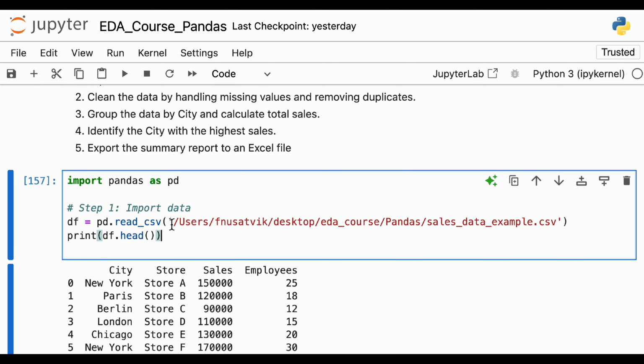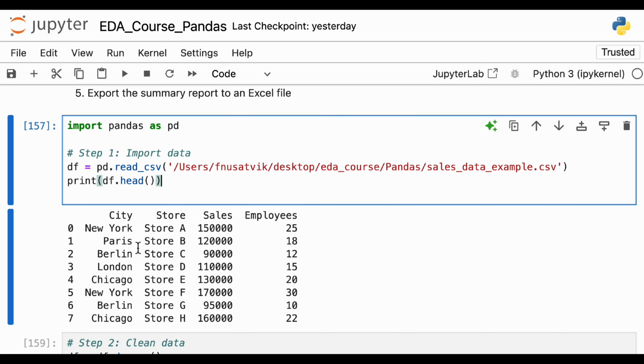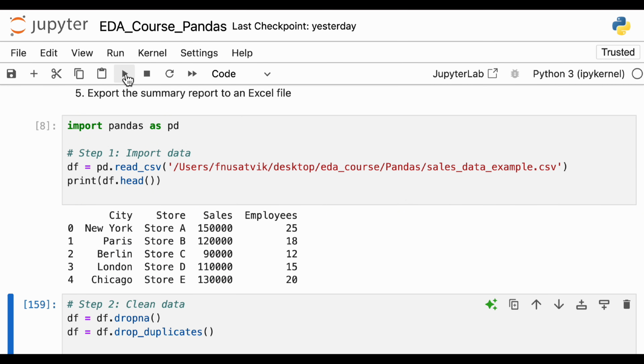So this is the sales data example which is present. I've given the file in the link. You can download it from there, and you print the first few values. And if you see that, we have city, store, sales, employees.